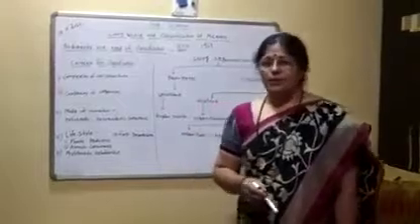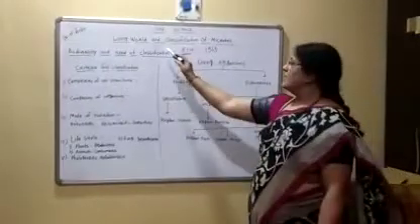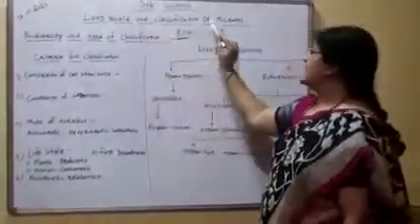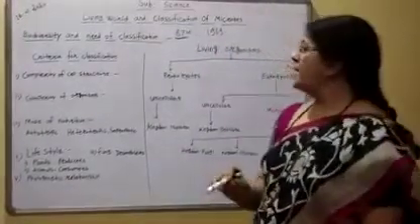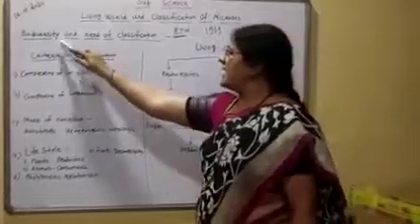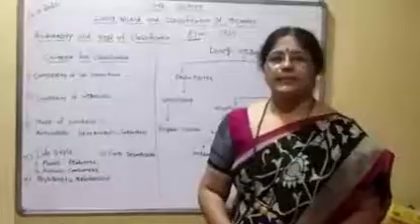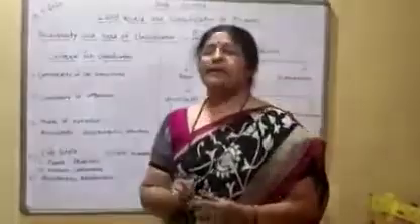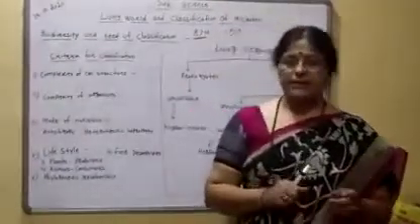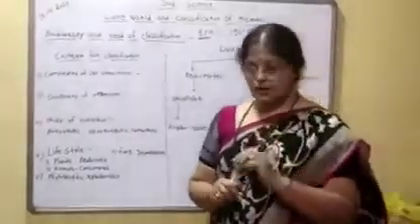Today we are going to learn the first lesson, living world and classification of microbes. In this lesson we have to study biodiversity and need of classification. There are 87 million living organisms found on the earth.